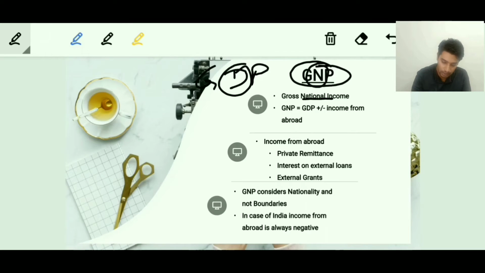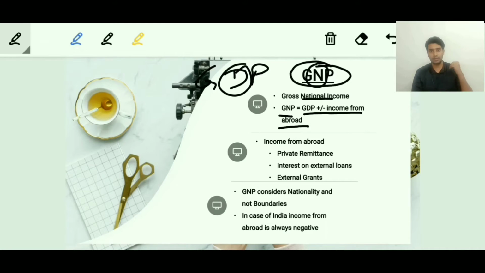As we can see in the second slide, GNP is nothing but GDP plus or minus income from abroad. Basically, try understanding this. If there is a resident in our country who is a foreign national, but is a normal resident of our country. What is a normal resident? We'll be understanding that in the later slides. It's not that important right now.